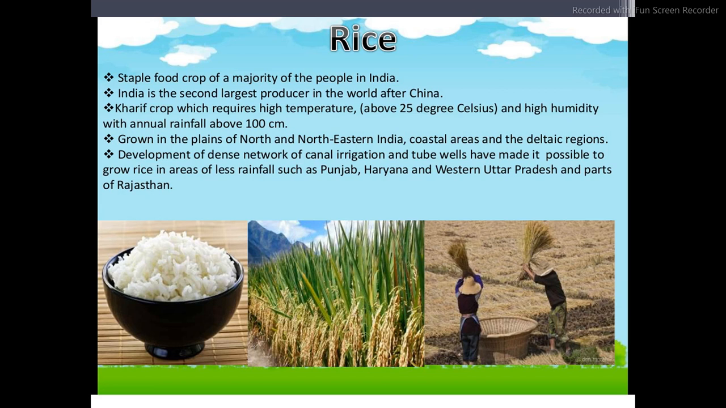In areas where there is not high rainfall, they use other irrigation facilities, like canal, tube well, and so on. So this was the topic related to rice. From this slide also you can copy down the points and make a note of this. I am making this presentation so that students who have missed some videos can have a generalization of the agriculture chapter.